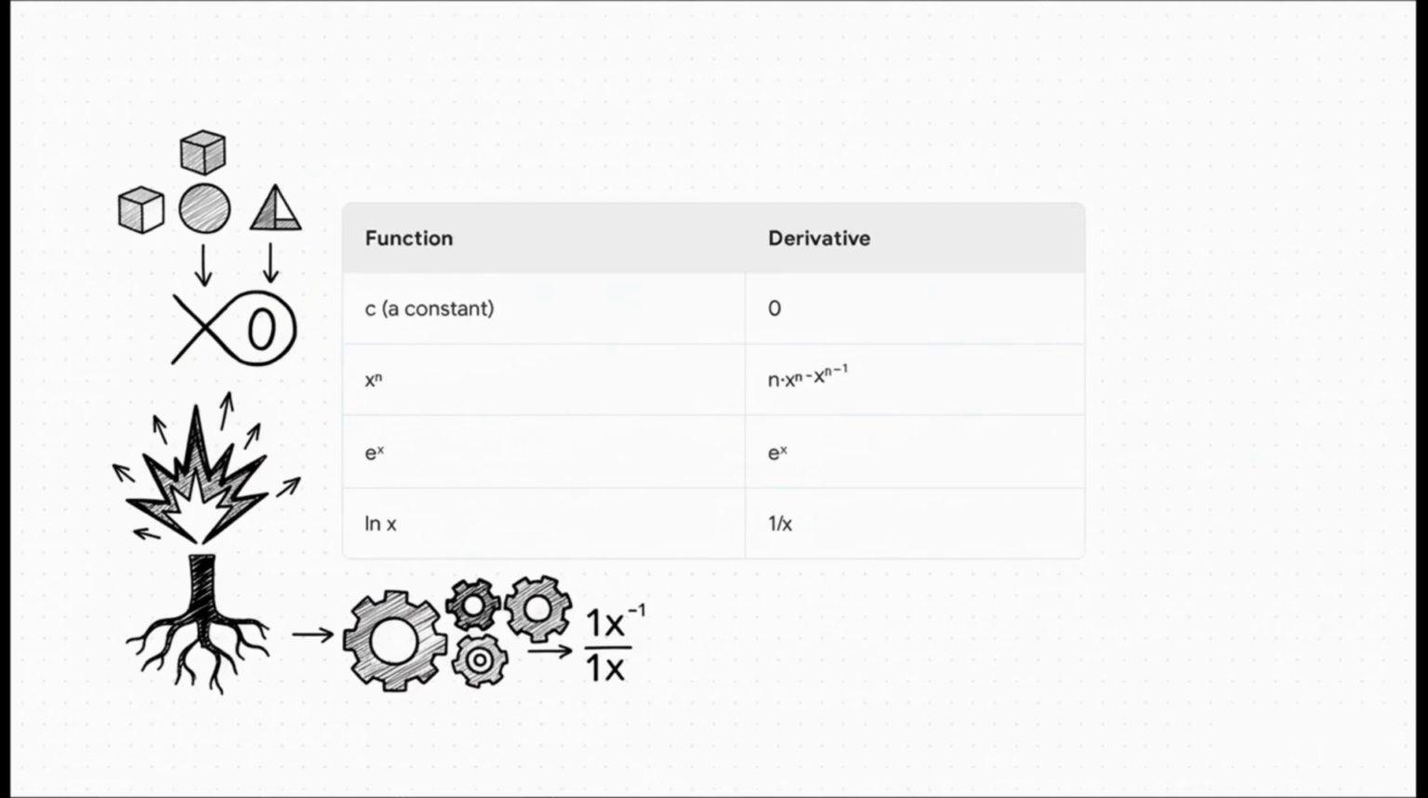The derivative of any constant number is just zero. Which, that makes sense, right? A constant, by definition, doesn't change. And the real workhorse here, the one you'll use all the time, is the power rule. These are the absolute basics for everything else we're going to do.